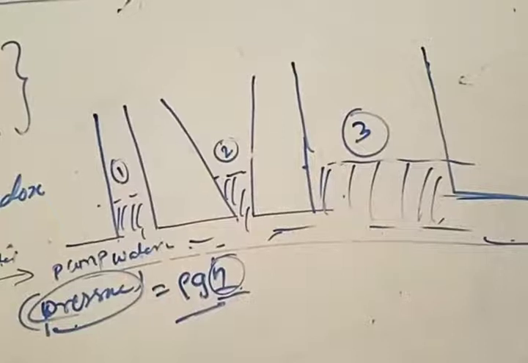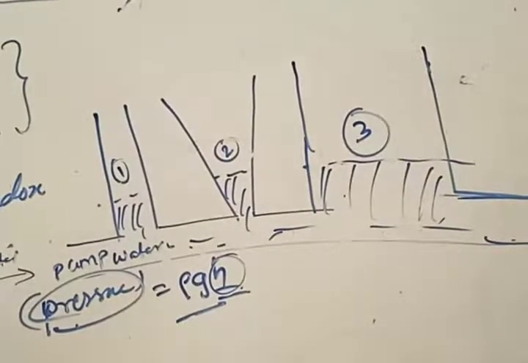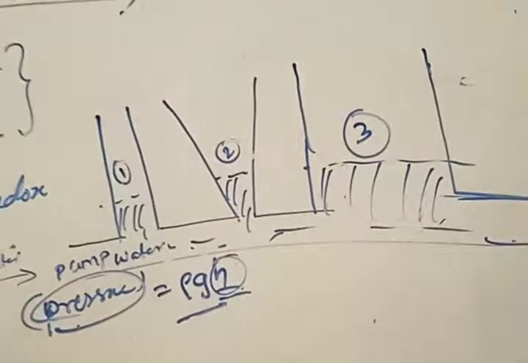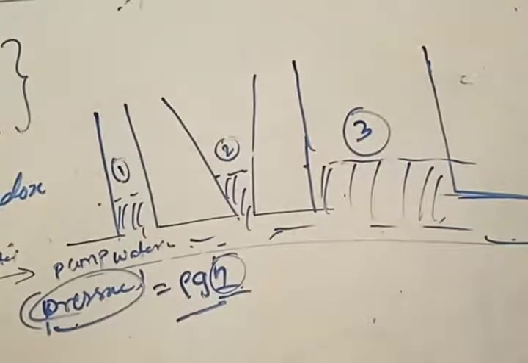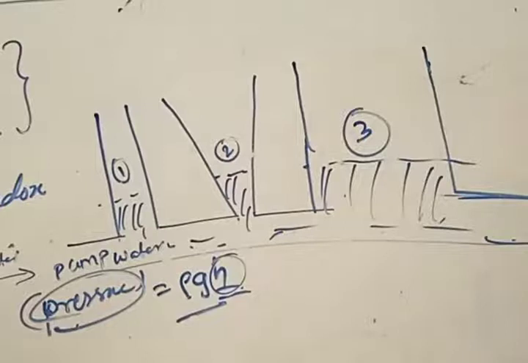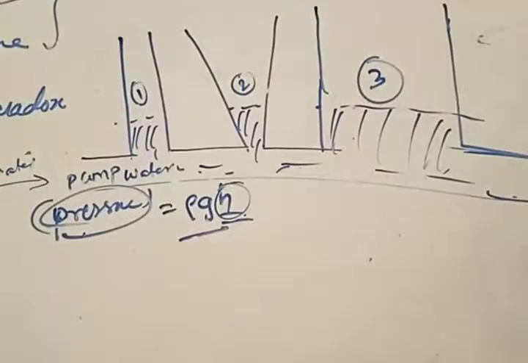Having this kind of same heights for different vessels is called hydrostatic paradox. Hydro means water, static means at rest. Is the concept clear? Hydrostatic paradox: different containers when connected to the same pressure will always have the same height of water in them.